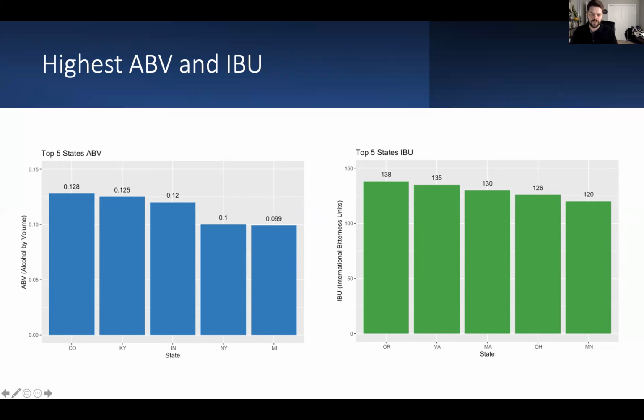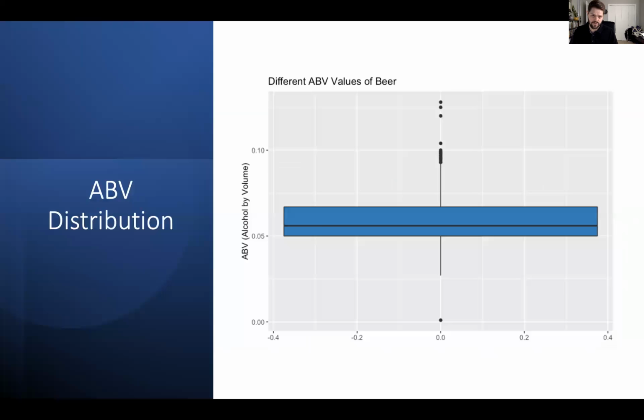Next, we wanted to actually look specifically at the ABV distribution. And here we can see in a box plot where we have some outliers above our mean for our ABV distribution. This is evidence of a right skew distribution. And we can also look at the mean value being 0.05977 and our median value being 0.056, with our mean being greater than our median.